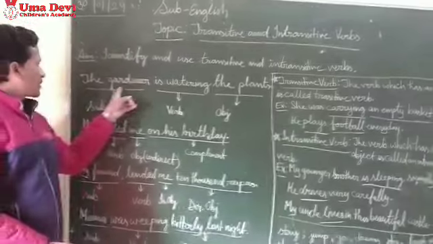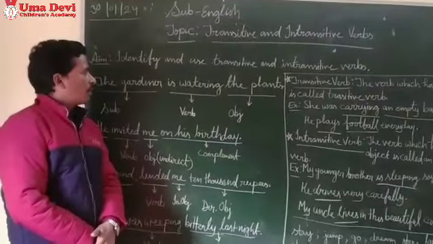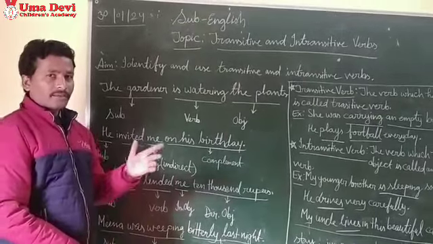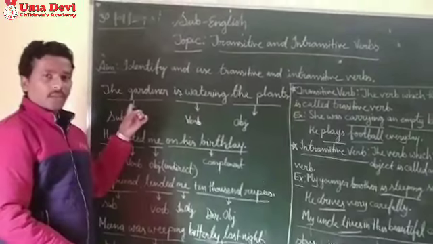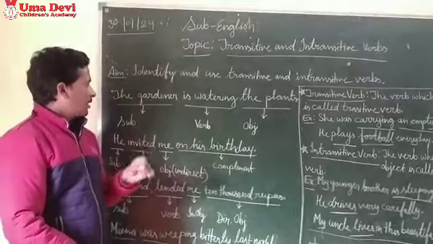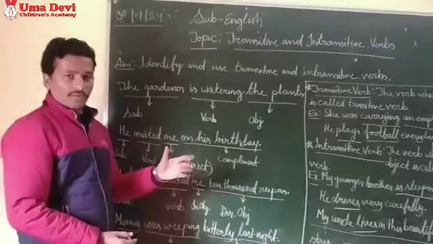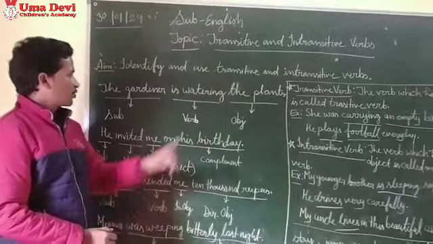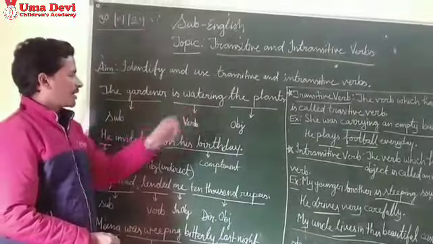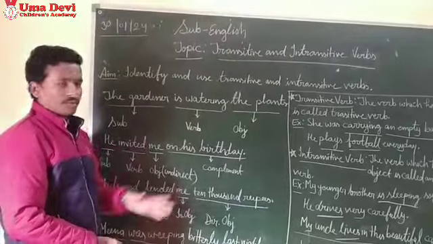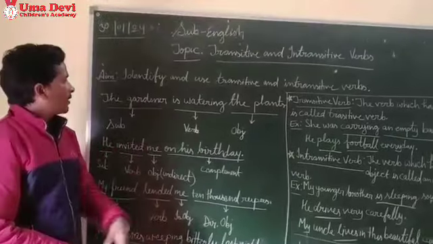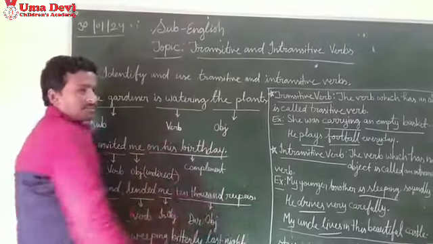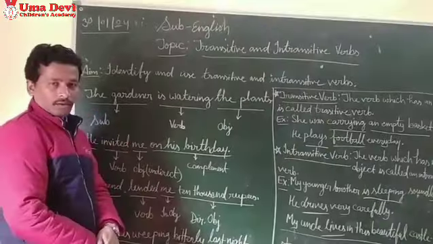See this first sentence. The gardener is watering the plants. So, what is the subject here? Obviously, the gardener. Yes, the gardener is the doer of the action. And what is the action? What is the verb here? Watering is the action. Yes, so "is" is the helping verb and "watering" is the main verb. Completely, this is the verb. And the plants is the object. This part is the object of the verb.